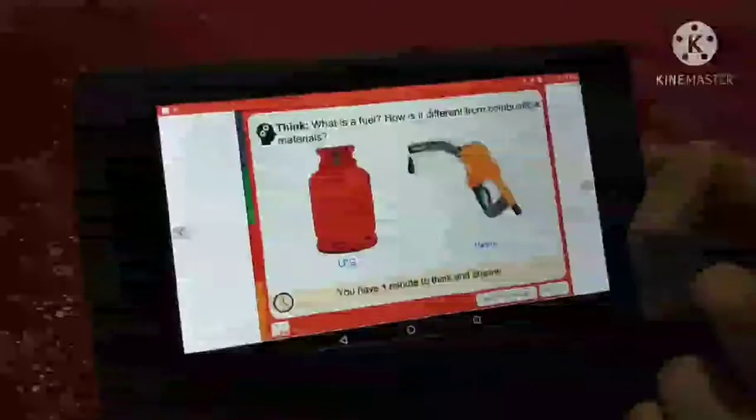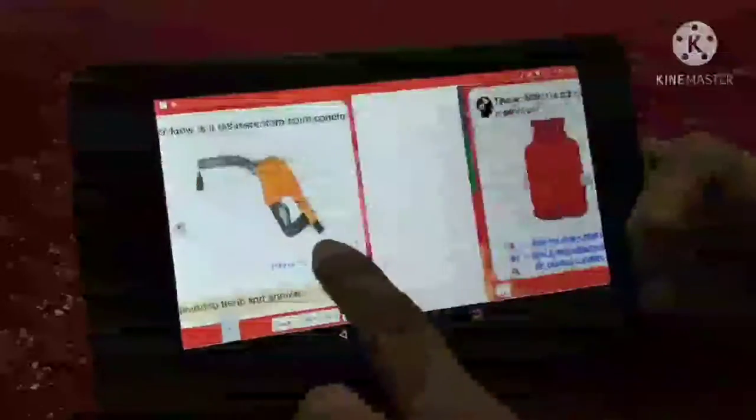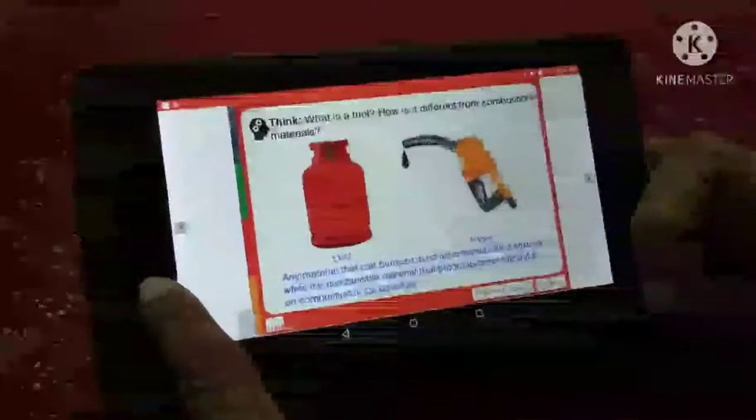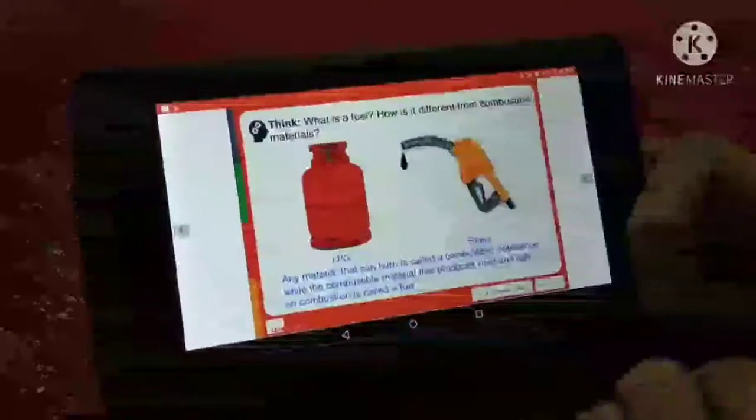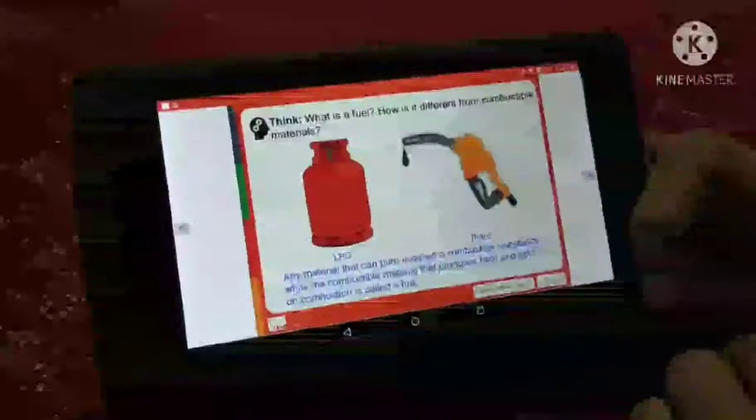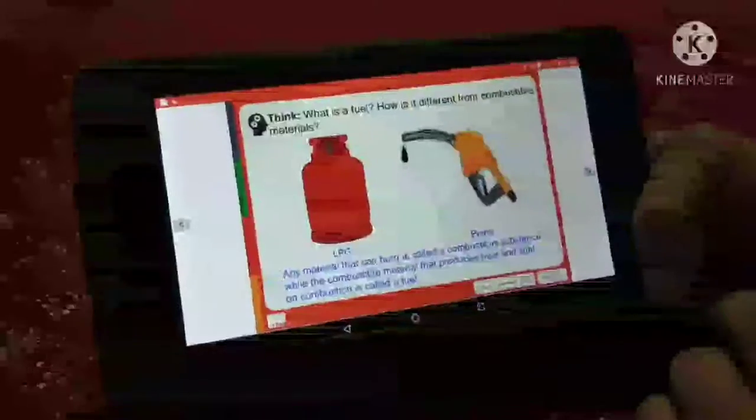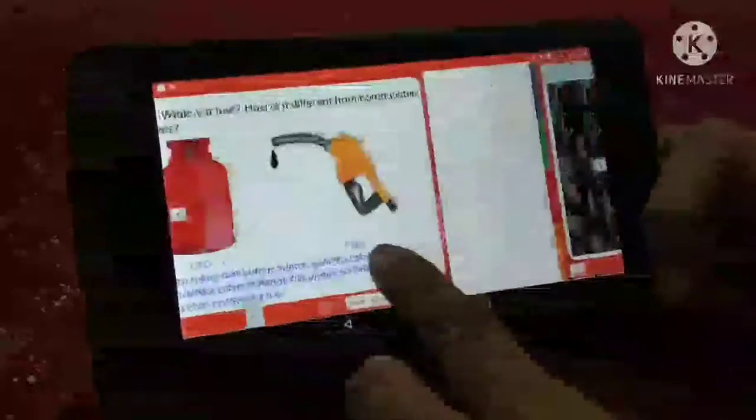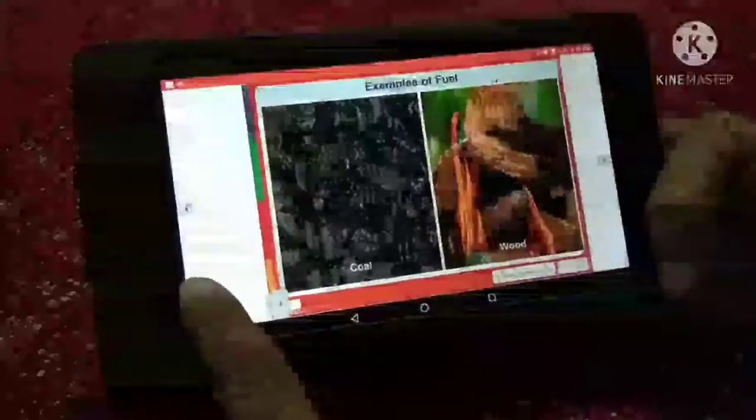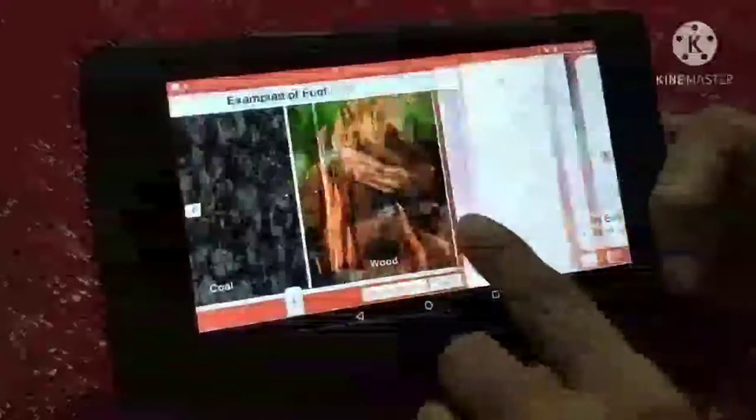What is a fuel? How is it different from combustible materials? Any material that can burn is called a combustible substance, while the combustible material that produces heat and light on combustion is called a fuel. Examples of fuel are coal and wood.